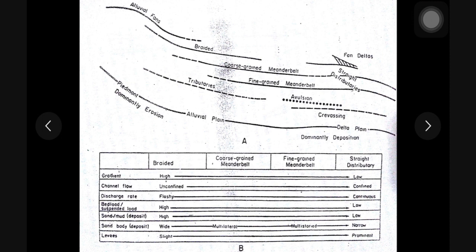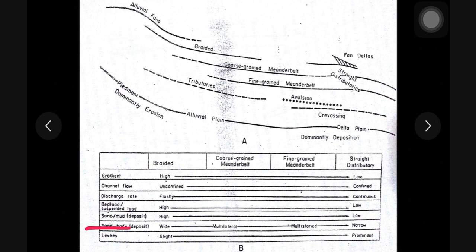So these are the rivers, the braided rivers, where there is more of coarse material available rather than fine material, and also the intensity of flow is higher along the slope. Therefore you see more amount of sediments being transported by bed load than in suspension load, and therefore the ratio is high. And in sync with this, the ratio of sand to mud is also high. There will be more amount of sand and little mud.